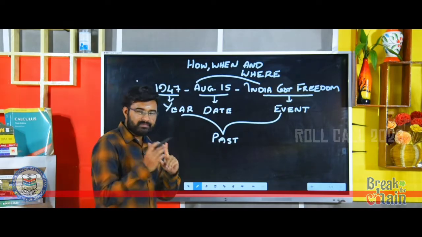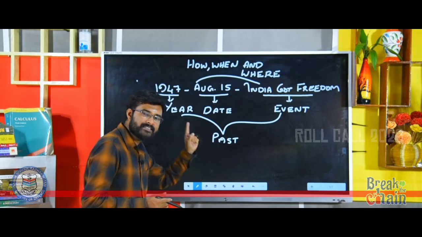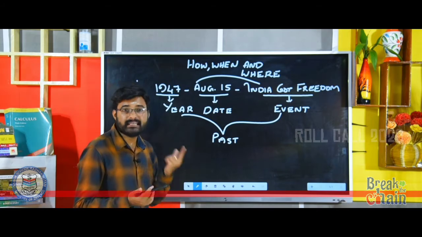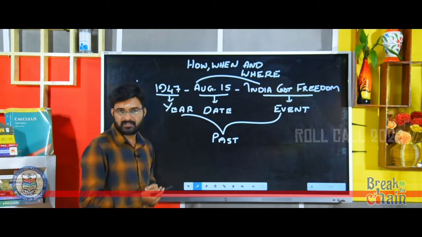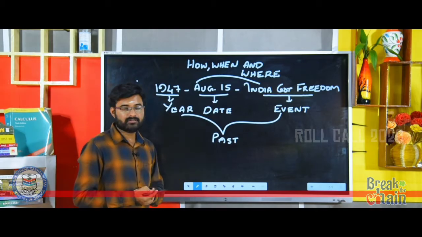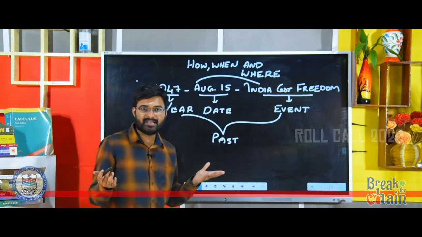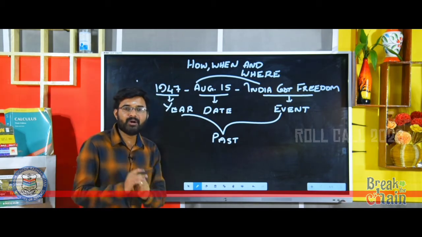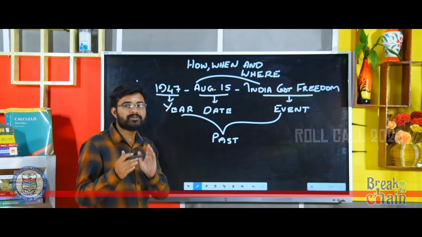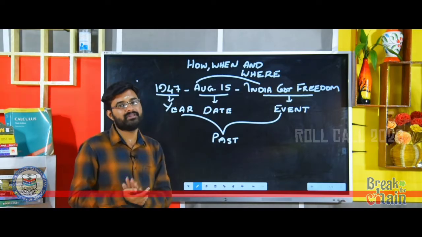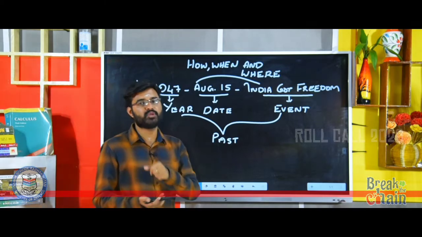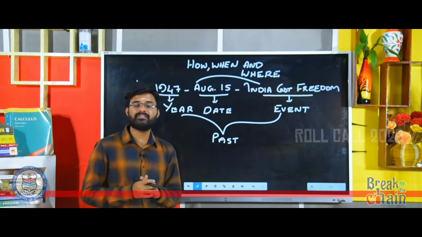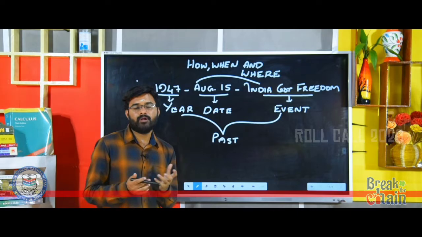So, remember, let me summarize. History is the study about past. History deals with the past. Then what all things are included? Past years, past dates, past events. That is why I gave this example. So, I hope you got a better idea now. History is the study about past, but do not limit yourself to that. What all things are included is very crucial because you are studying in 8th class. So, simply making a definition is not so needed.